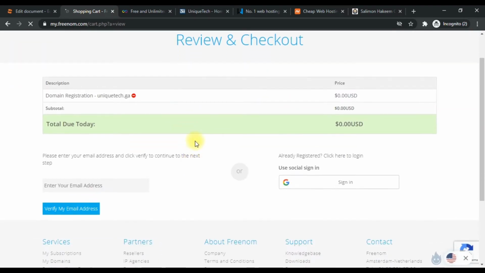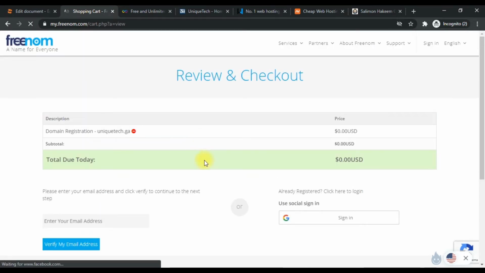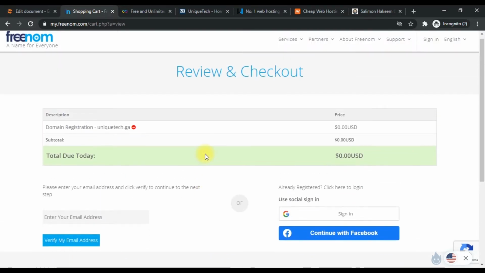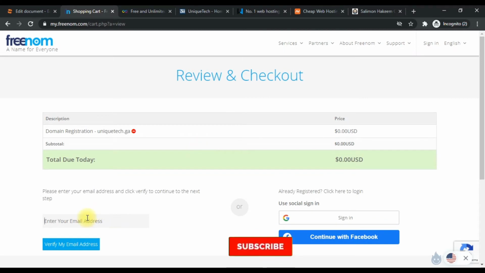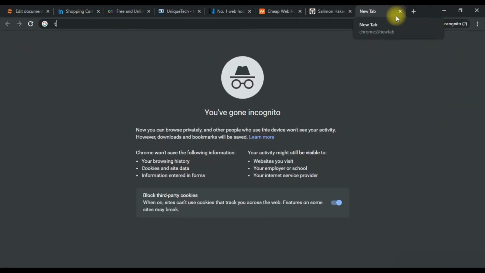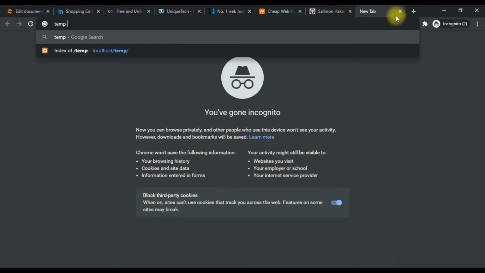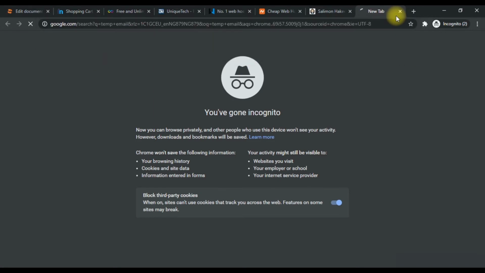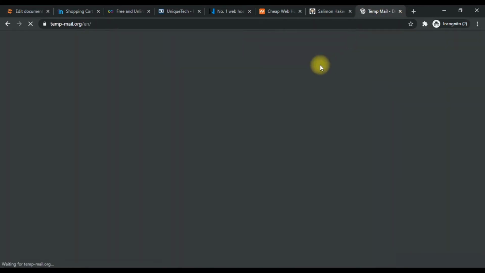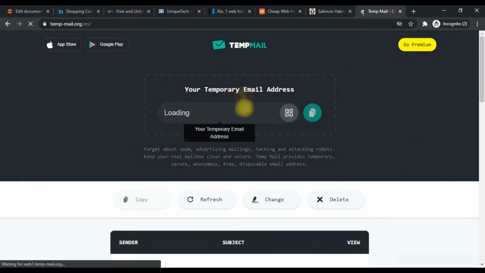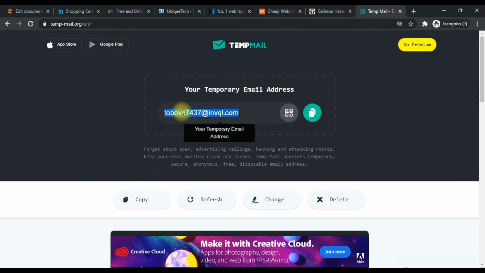Now, this website actually requires you to have an account with them, which means you need to register. You are going to simply put your email here and then click verify email, or you sign in with your social account like Google or your Facebook account. We'll be using an email. Here we'll be using a temporary email, so I wouldn't advise that, but if you feel that's what you want to use, then cool. This temporary mail is disposable mail, which means that it will not be available for you every time.